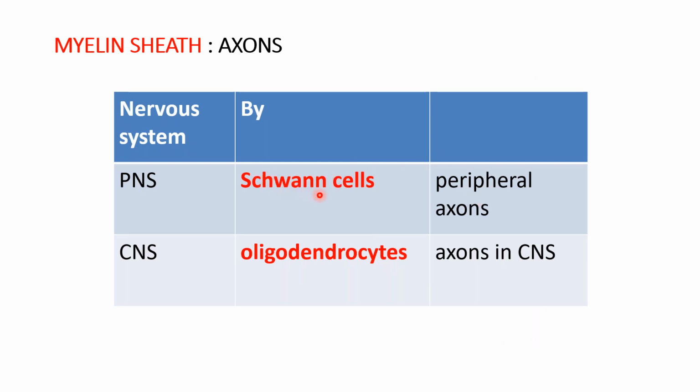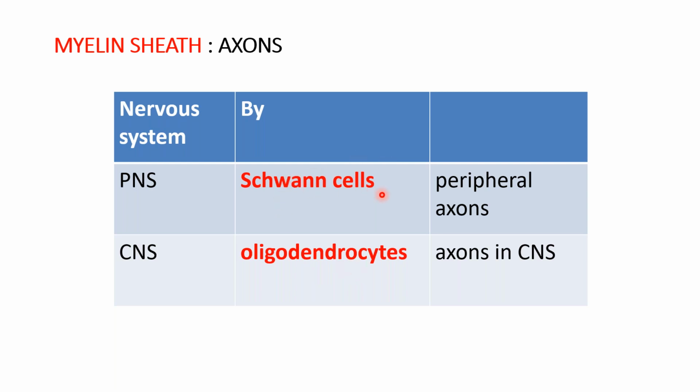So the myelin formation in the peripheral nervous system is by Schwann cells, and in the central nervous system, it is by oligodendrocytes. In the peripheral nervous system, a number of Schwann cells give rise to the different segments of the myelin sheath, while in the central nervous system, one oligodendrocyte can form a sheath around a number of axons.